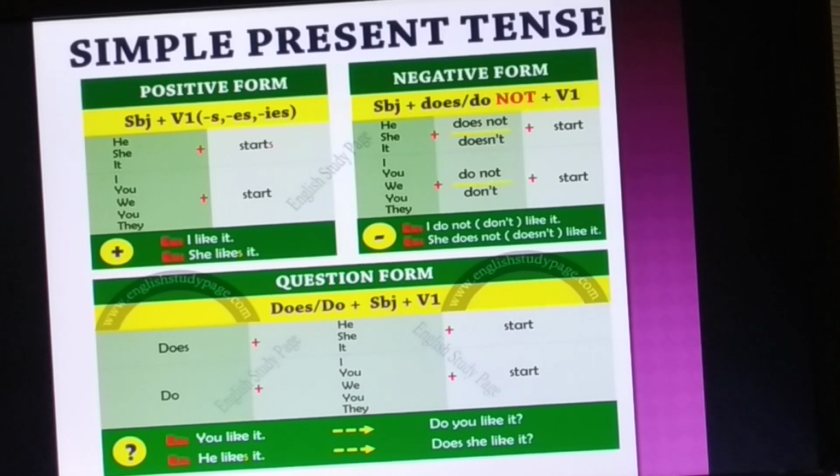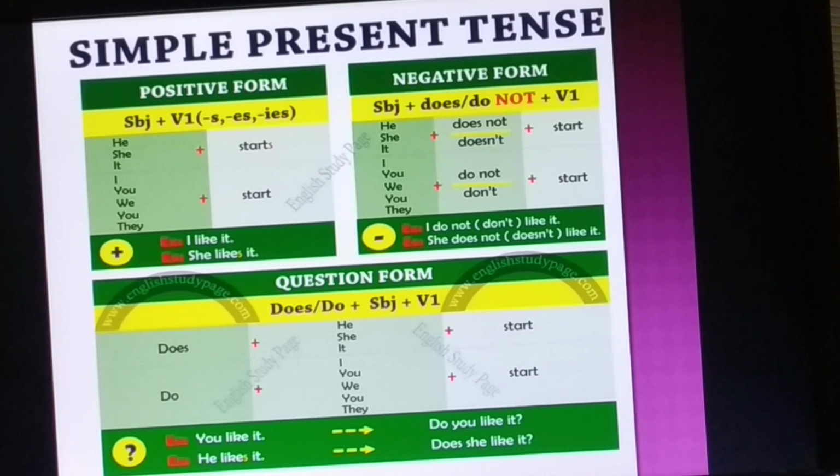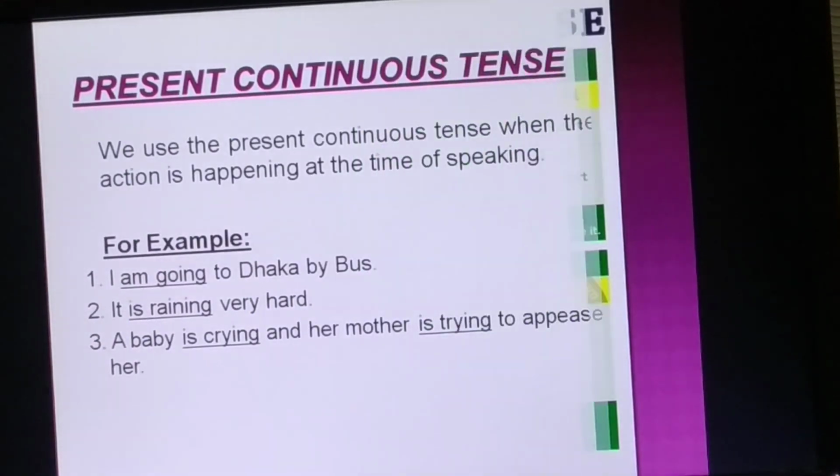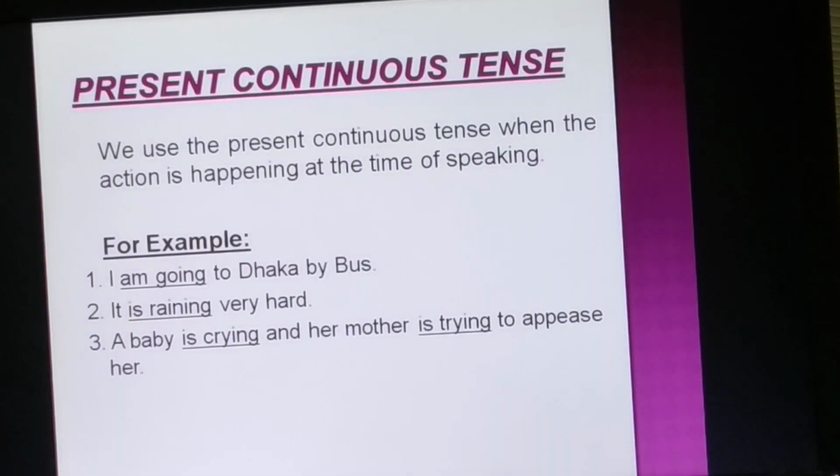Now it's time for present continuous tense and it's lesson 3. Now the word continuous itself makes it very clear that something is continuing. That means something is happening. We use the present continuous when the action is happening at the time of speaking.